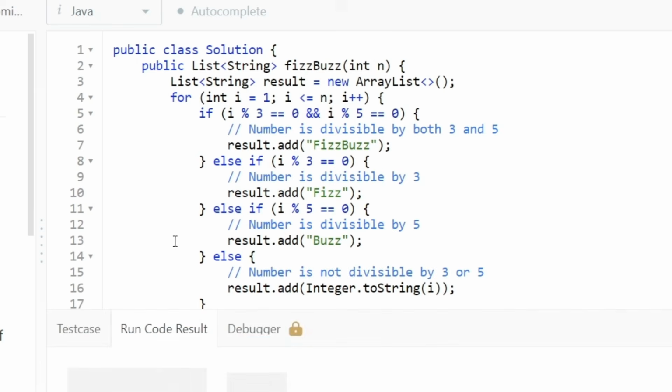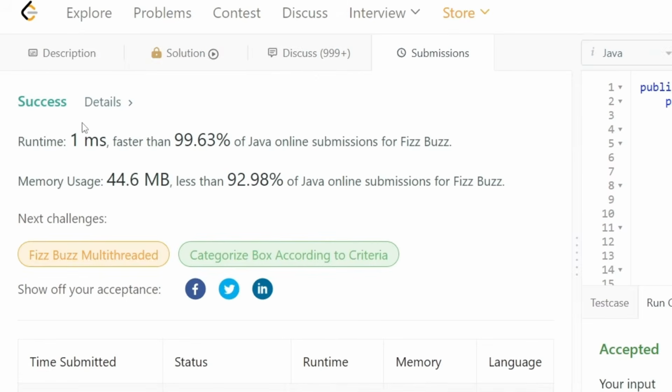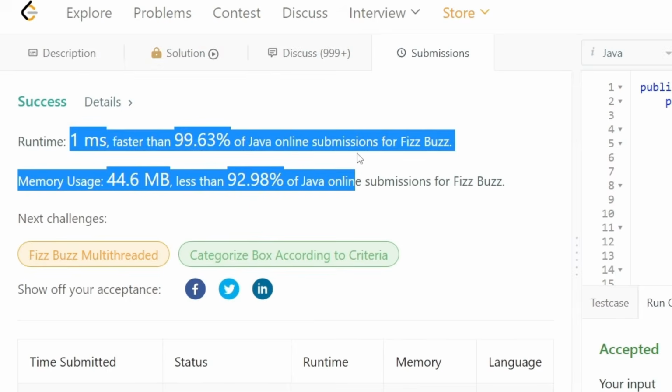So let's try to run this code. And as expected, our code runs successfully. Let's submit this code. And our code runs pretty fast compared to all of the other solutions, and also pretty efficient in terms of space complexity. But I don't even think that this matters that much. This is a really easy problem.